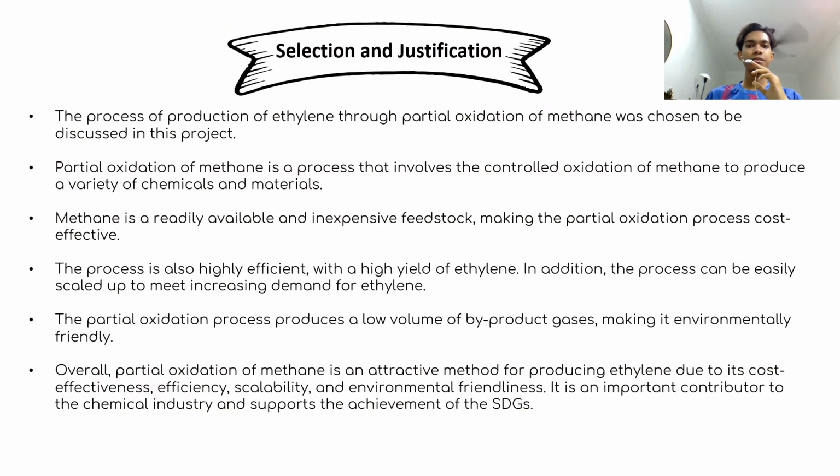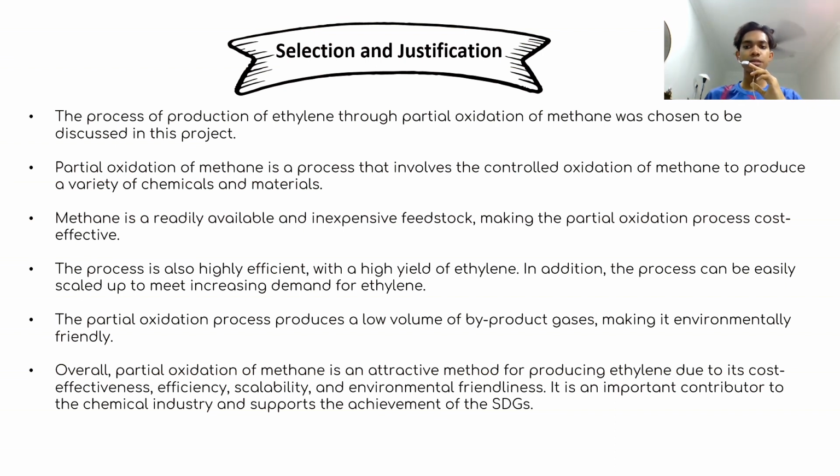So, for the selection and justification, we can conclude that the production of ethylene through partial oxidation of methane was chosen to be discussed in this project. Partial oxidation of methane is a process that involves the controlled oxidation of methane to produce a variety of chemicals and materials. Methane is a readily available and inexpensive feedstock, making the partial oxidation process cost-effective. The process is also highly efficient with a high yield of ethylene.